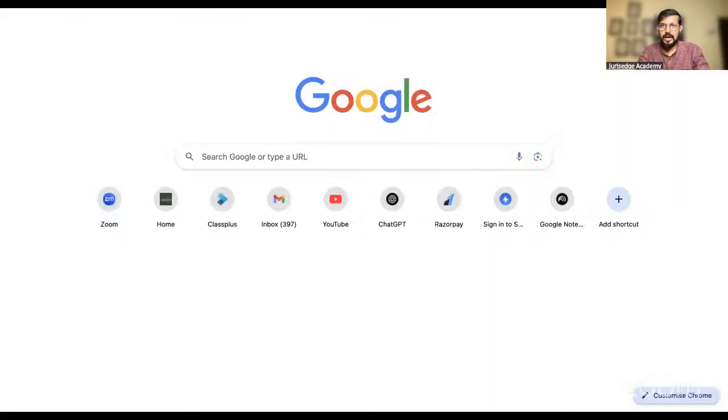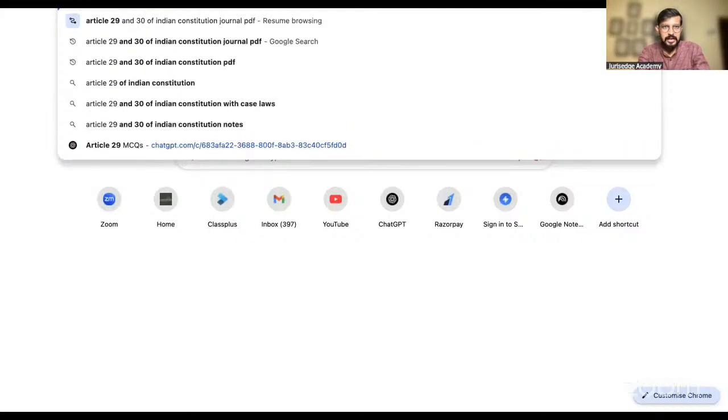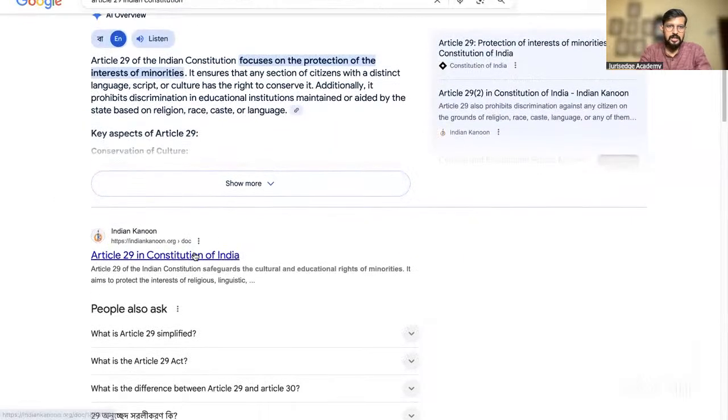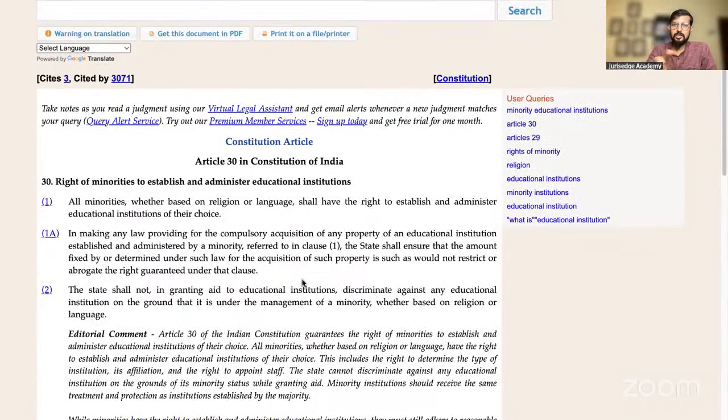Okay, if you look at Article 29, I'm just opening it in front of you and keeping it beside Article 30, you will see a very important distinction between Article 29 and 30. Now look at Article 29. Article 29(1) talks about any section of citizens residing in the territory of India or any part thereof having a distinct language, script or culture. So here the three words are language, script or culture, whereas in Article 30 it is religion or language. That is a very important distinction.